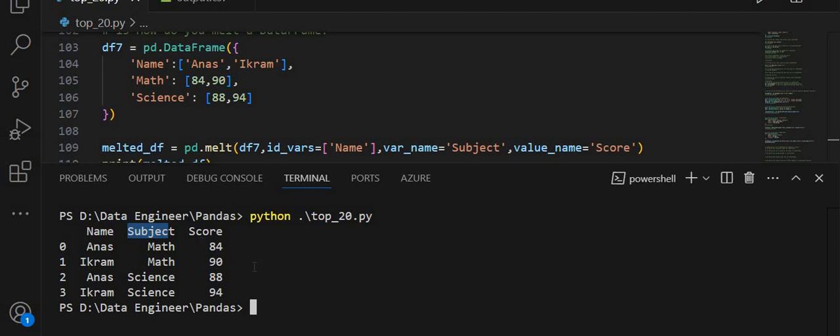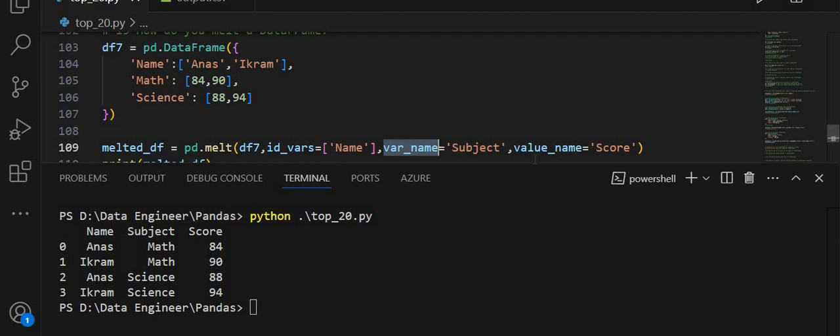So in this way you will apply the pandas melt function on a data frame. Let me explain what I am doing and why I am getting this result. In this pd.melt, I am passing arguments. The first argument is the original data frame, df7, and I am passing id_vars equal to name, and then var_name and value_name.